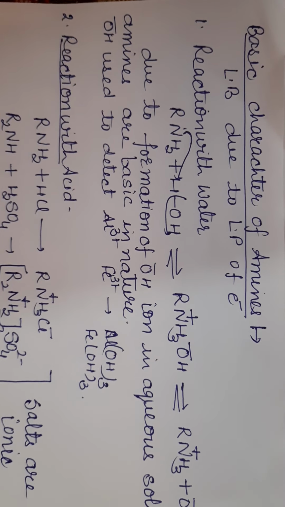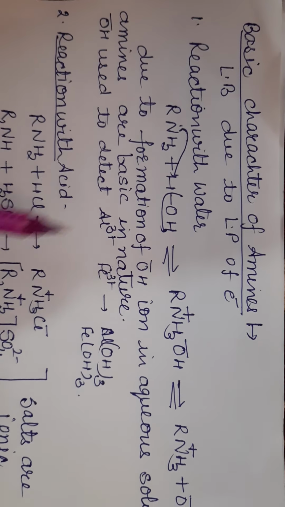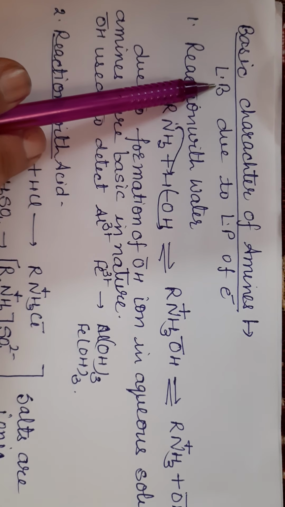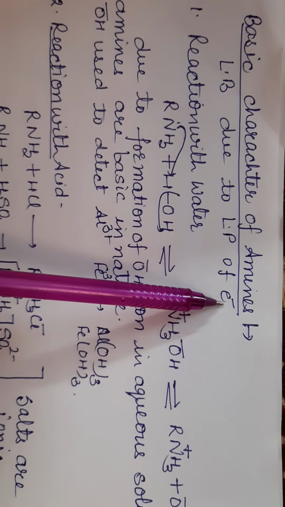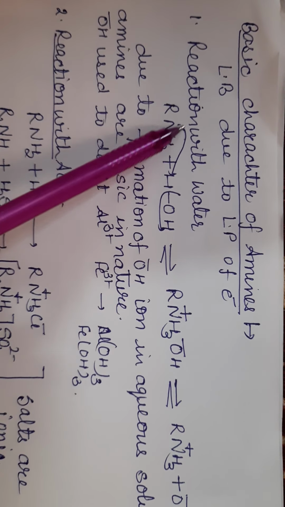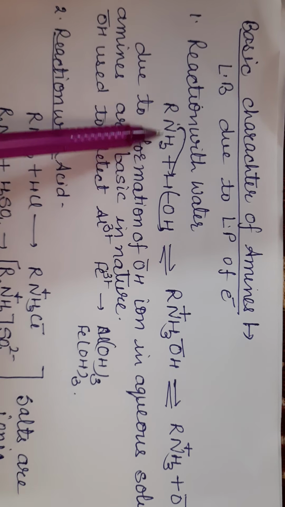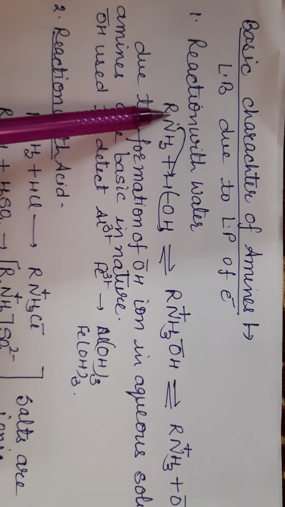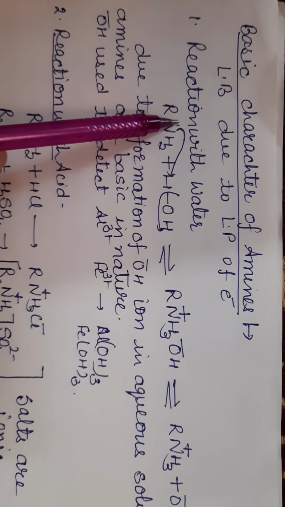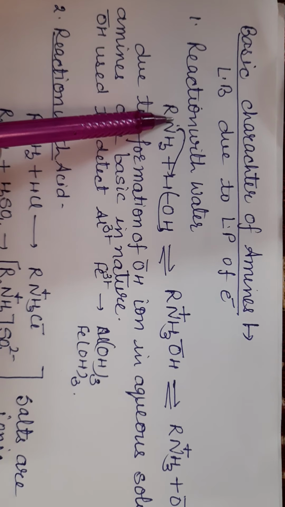Next property of amines is the basic character of amines. Amines act as Lewis base due to the presence of a lone pair of electrons on nitrogen. See here, this is your primary amine, RNH2. Here one H of the ammonia is replaced by one R group, and this is the lone pair. Due to this lone pair, it acts as a Lewis base.